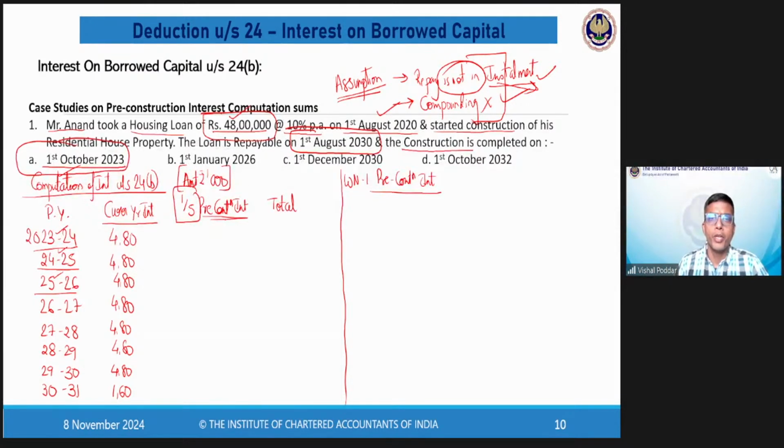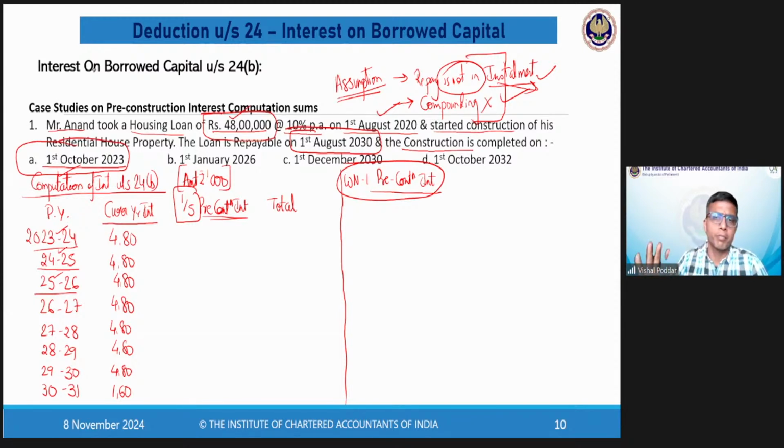Now then, we need to go to the most interesting point, that is pre-construction. Now, firstly, I personally believe they should not have used the word pre-construction, because if I go by the literal meaning of pre-construction, I'm getting the wrong understanding. So actually here, it is the interest which is paid for the period before your property has come into existence, which is right now not covered in the current year.